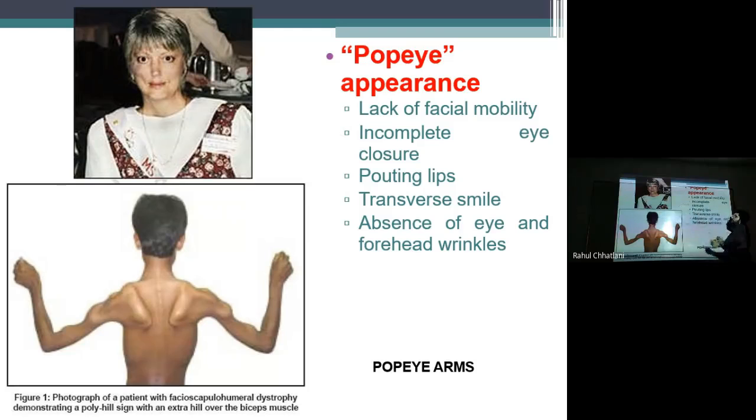Transverse smile: if one side is more affected, or both sides equally affected, the smile, which should be like this, becomes transverse. Even if the patient is smiling, you cannot tell, because the muscles are not contracting, because of atrophy, of course. You will see the patient smile, but with a transverse smile, not the normal curvature smile that we observe in normal individuals. And absence of eye and forehead wrinkles: specifically the frontalis muscle is responsible for forehead wrinkles. That is not possible because of the muscle atrophy, because the face is affected.